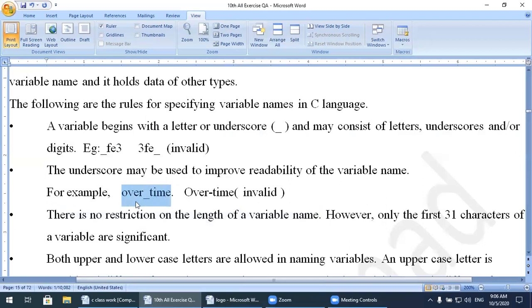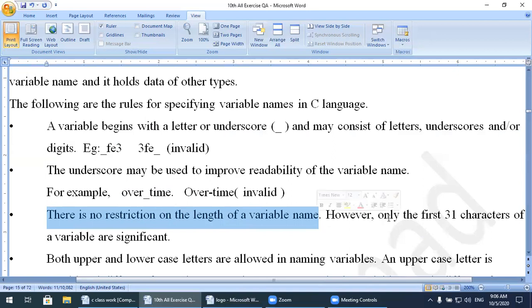If you check how many characters, 4 and 5, there are a total of 9 characters. The next rule says there is no restriction on the length of a variable name. So you can make a single variable up to 100 or 200 characters.